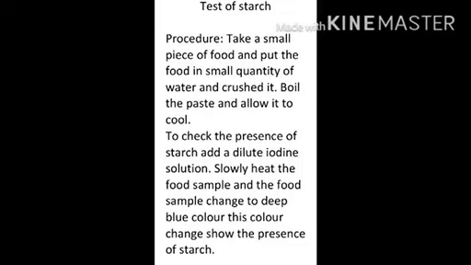Procedure. Take a small piece of food, put it in a small quantity of water and crush it. Boil the paste and allow it to cool. To check the presence of starch, add a dilute iodine solution. Slowly heat the food sample and the food sample changes into a deep blue color. This color change shows the presence of starch.